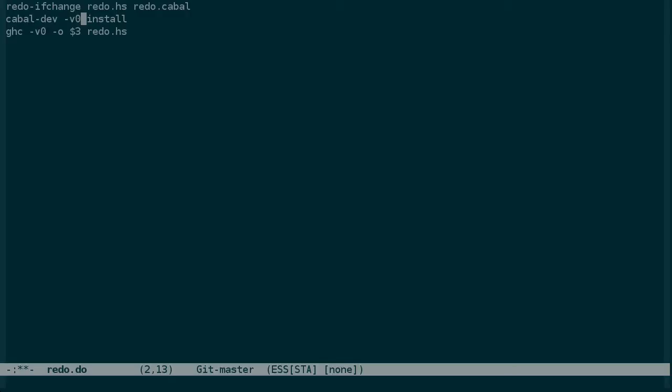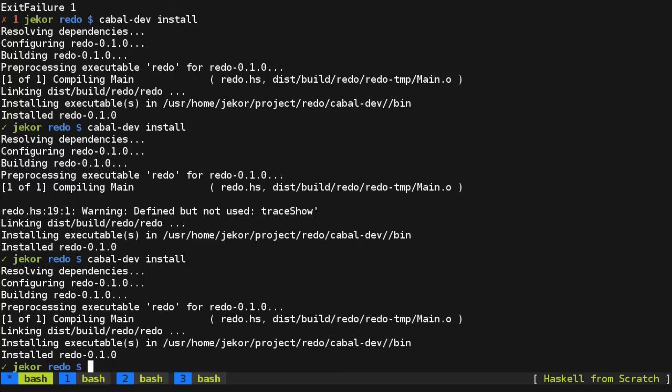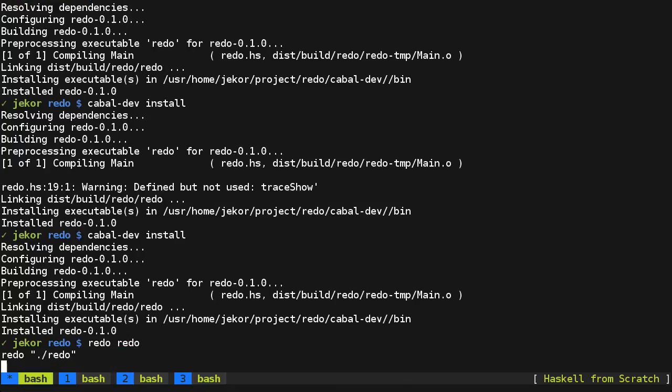But it doesn't, as far as I know, have an option to specify the output file, so we can't output to the temporary file. But we could hack around that a little bit by moving Cabal Dev bin redo into the temporary file, getting rid of this line. There is one caveat with this though, and that is what happens when this Cabal Dev step fails. So we'll look at the good case here. We'll do redo.